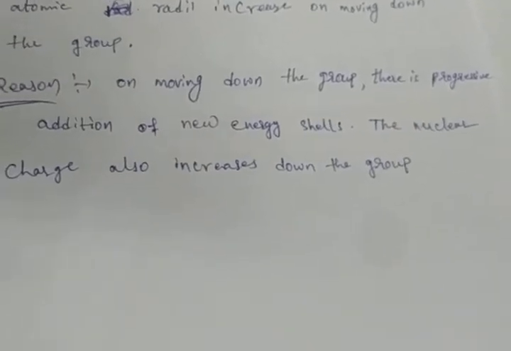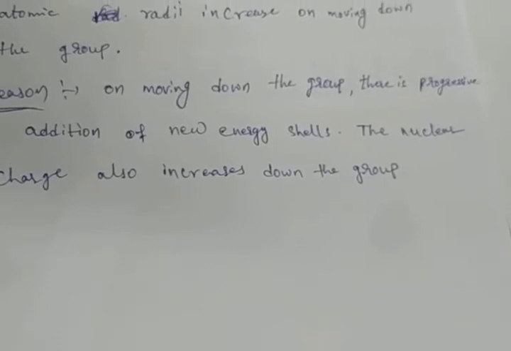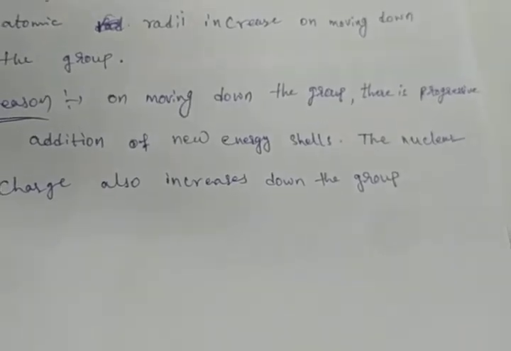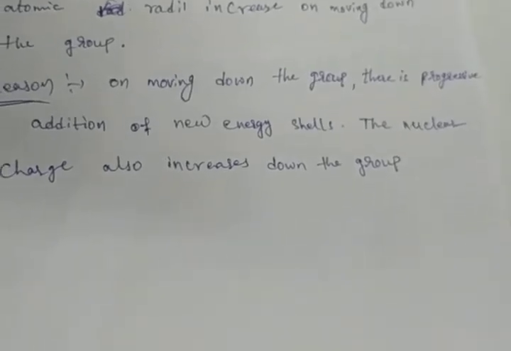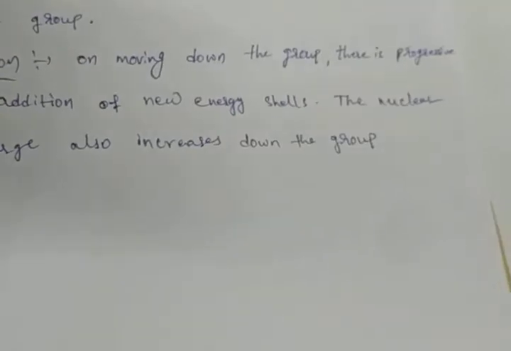And the other one is the nuclear charge also increases. Between these two, which is the predominant character? New energy shells increasing is the predominant character.